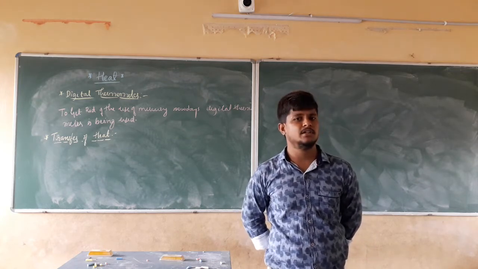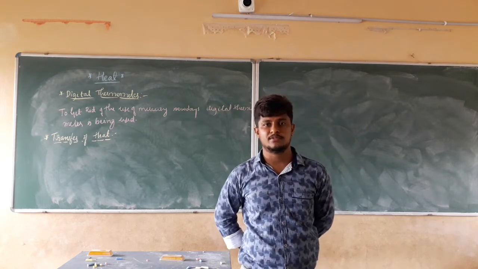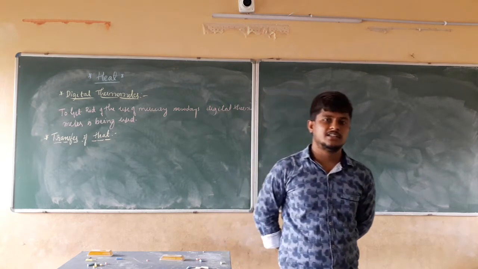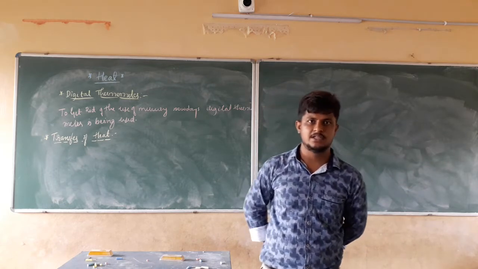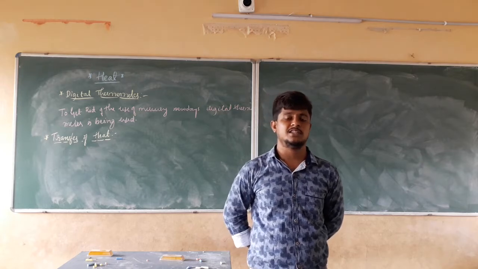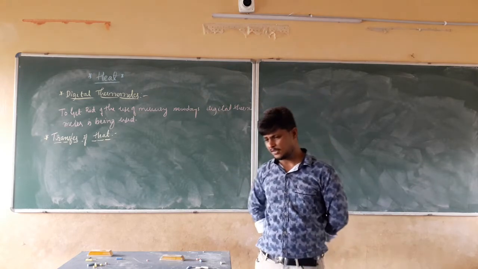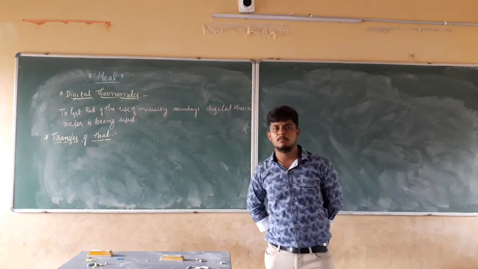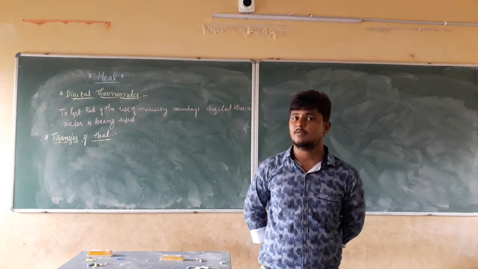we discussed mercury. Mercury is a harmful substance. We know that it is a toxic and poisonous substance, right? If it comes in contact, or if it goes into our mouth, it will be poisonous and harm our health. For that reason, there is a problem in using mercury in clinical thermometers as well as laboratory thermometers.